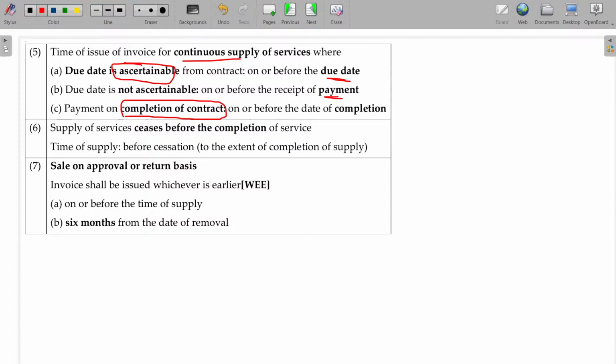Three situations are there. As per the contract, if there is any date ascertainable for the billing purpose, okay, you can take, otherwise payment date. And sometimes if you are suddenly cancelling the continuous supply, what happens? So you may subscribe for 1 year. Any YouTube or Premier version or some Netflix and all you subscribe. Suddenly 3 months later you want to cancel. Okay, the continuous supply of service cancelled today means at the time of cancelling, invoice should be raised. Is that okay? 3. On or before the date of completion.